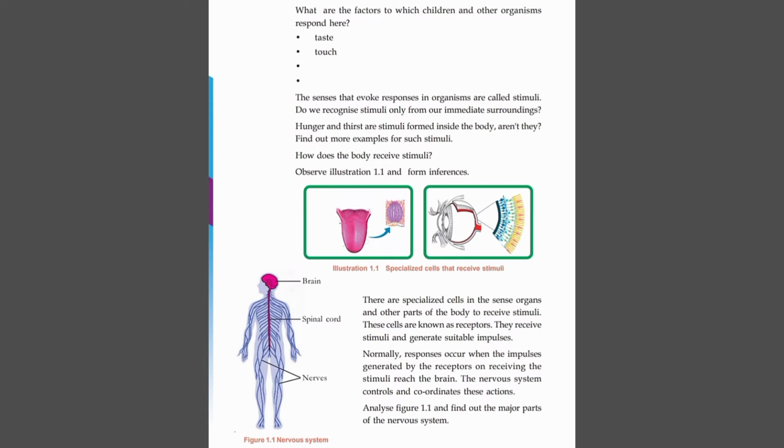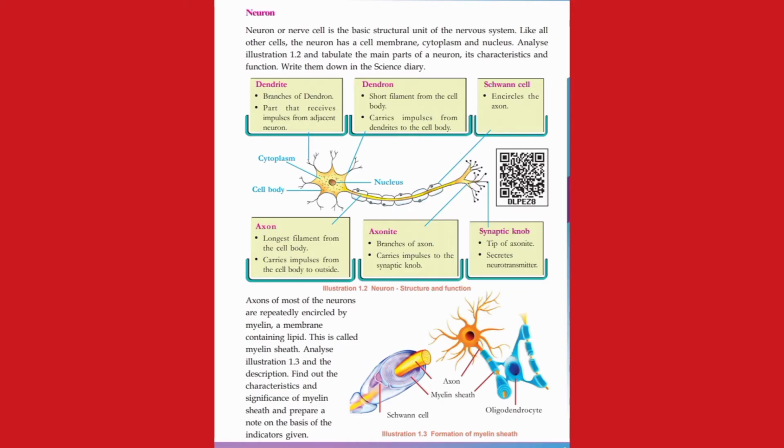Do you understand what we have studied yet? Stimuli, receptors, impulses. In the previous slide, we have seen the diagram showing the structure of the nervous system, and we have to study it in detail. Neuron or nerve cell is the basic structural unit of the nervous system. They have the cell membrane, cytoplasm and nucleus like that of other cells. Here in our textbook, a structure of a neuron is given. This is a cell body from which a longer strand arises, which ends in a synaptic knob.